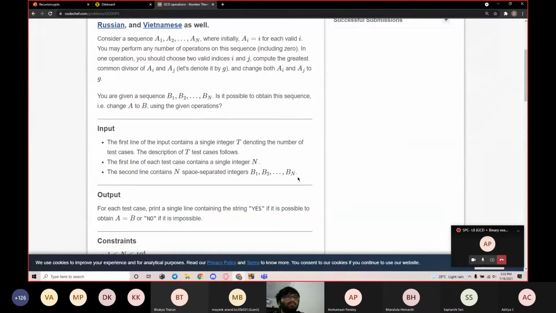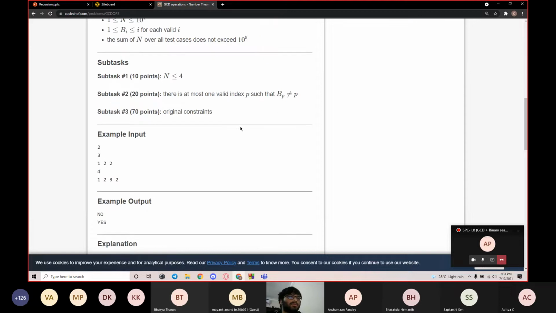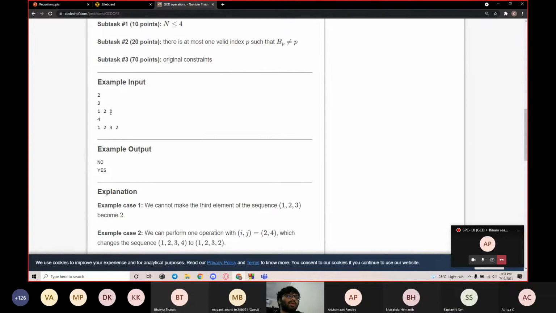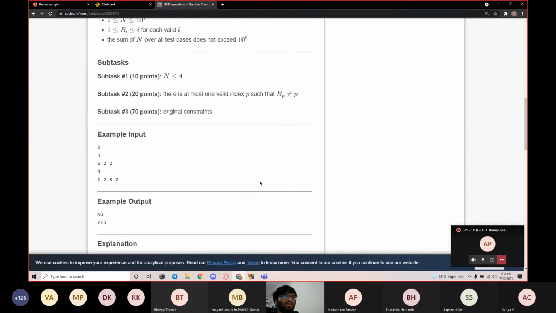I hope everything is clear with this. So we just have to output yes if it's possible, no if it's not possible. How the input works is we have n, which represents the number of values, and also the array A, where you have 1, 2, 3 for this case, and an array B where you have the values 1, 2, 2, for example. We have to check whether the array A can be converted to array B by using the operation mentioned above. We just take two values and find the greatest common divisor of it.